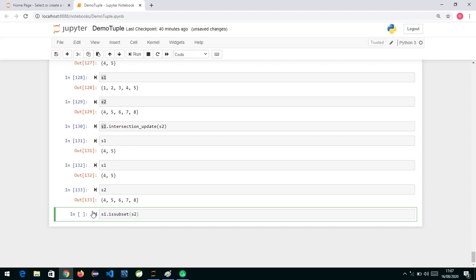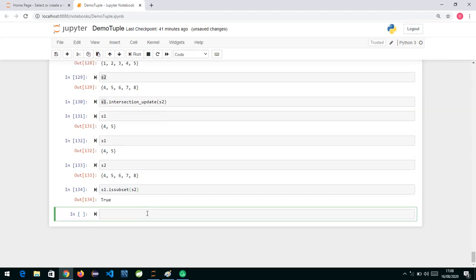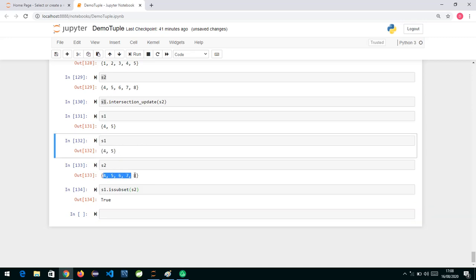Whether this is a subset means whether all the elements which are present in S1 are also present in S2. Then this method will return you true. Because we have only 4 and 5 here, and 4 and 5 are present in S2 also, which has 6, 7 and so on.